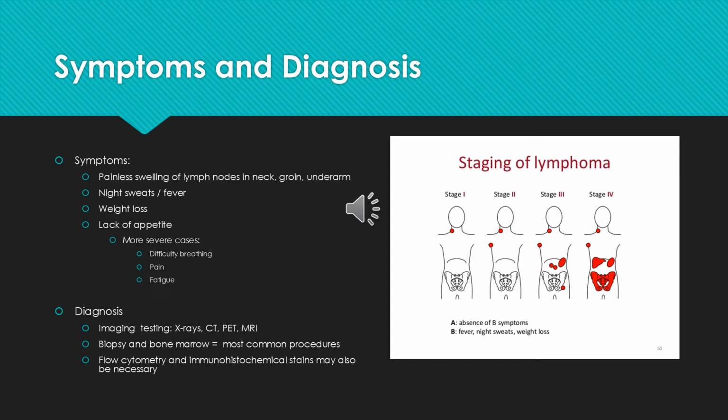Many different types of testing can be done in order to determine which type of lymphoma has occurred. Image testing such as X-rays, CT scans, PET scans, MRIs, as well as biopsies and bone marrows can be done. Biopsies and bone marrows are the most common procedures, but if necessary, flow cytometry and immunohistochemical stains may also be used.